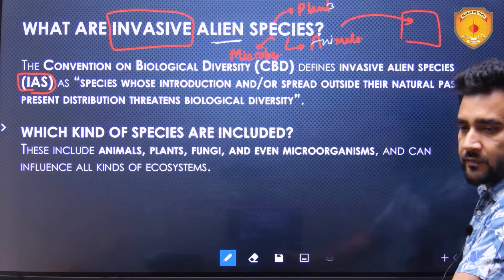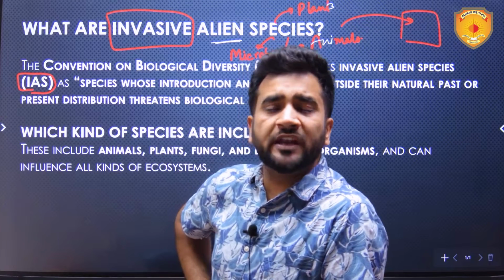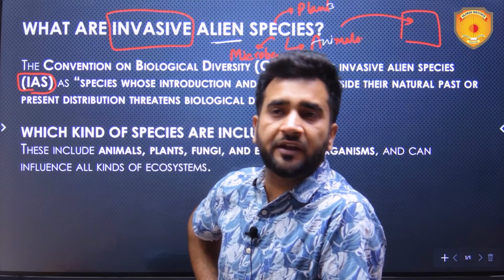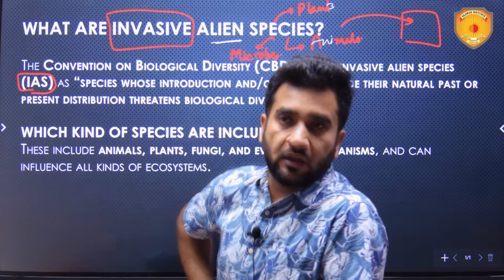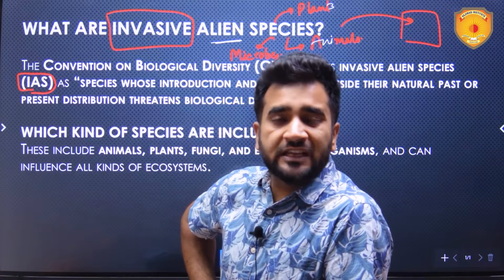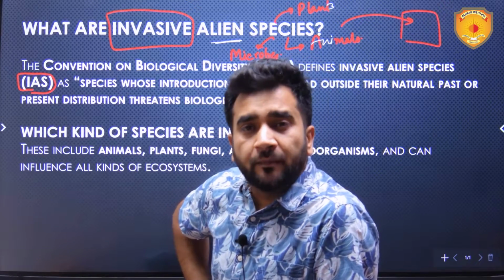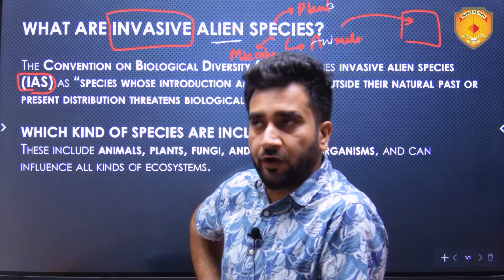They can be any. So in this particular topic, we're going to study about an animal which was introduced in Andaman and Nicobar Island, the cheetal, and which has proven to become an invasive alien species over there in Andaman and Nicobar Island because it is causing harm to the local flora and fauna over there.